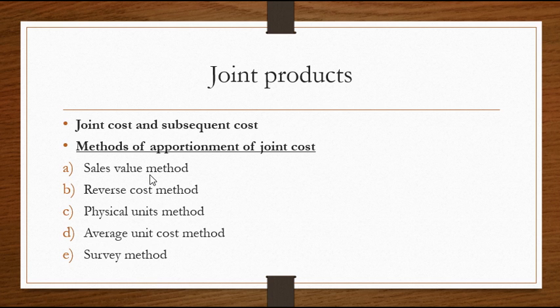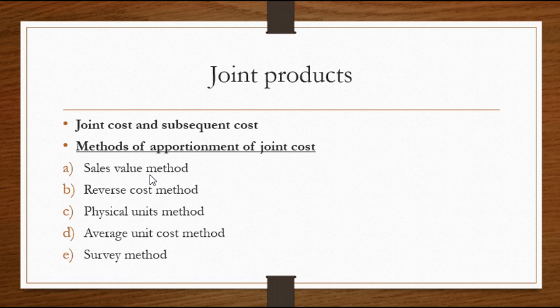So now the total value for A is 2400, for B it is 4800, for C it is 2800. So the total sales value for each product is being decided. Now your total joint cost is 9000. So with this sales value you can apportion.